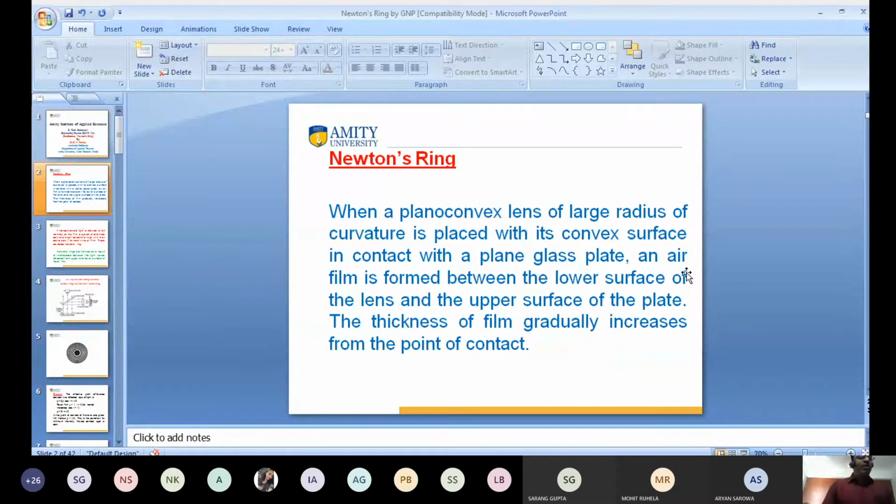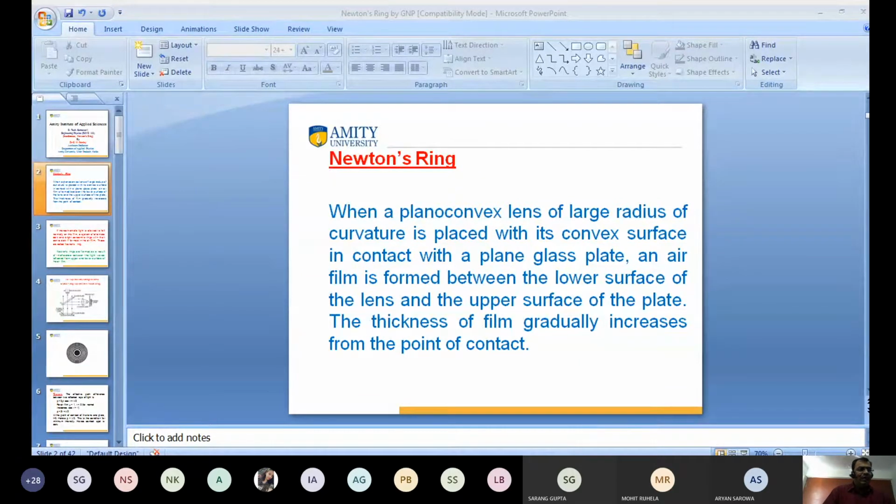What is Newton's ring? Have you seen this? We have Newton's experiment. We have taken a plano-convex lens. Plano-convex lens means one surface is plane and the other surface is convex, like this one. You have seen this mouse? This is a convex surface, and this is the plane. So one side is plane and the other side is convex. This is known as a plano-convex lens.